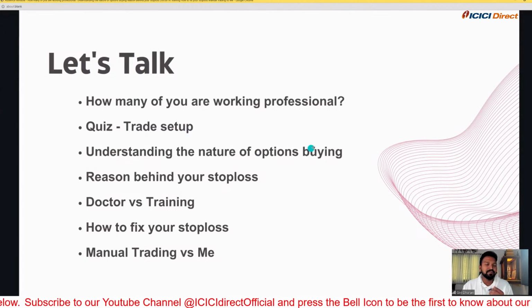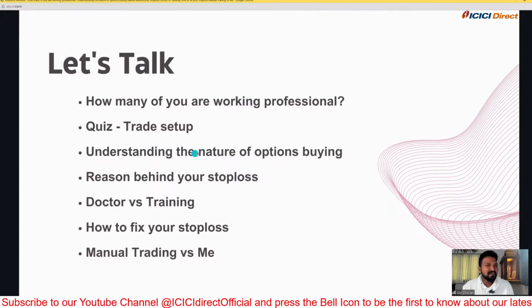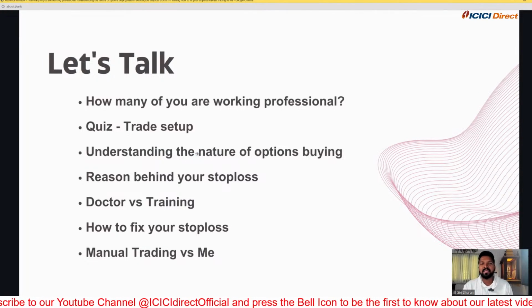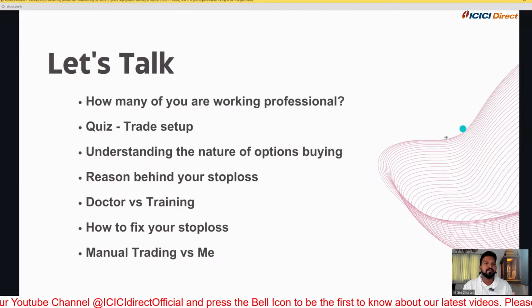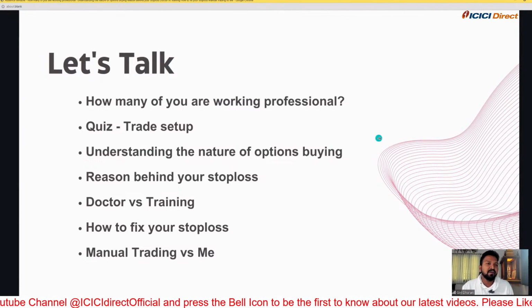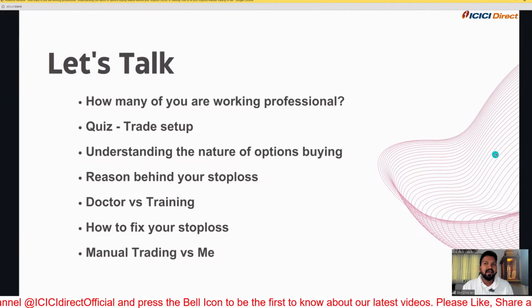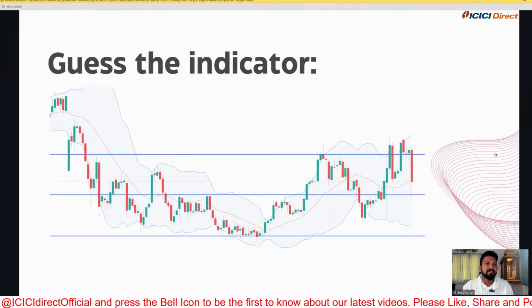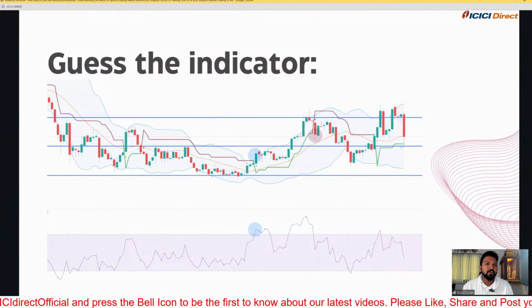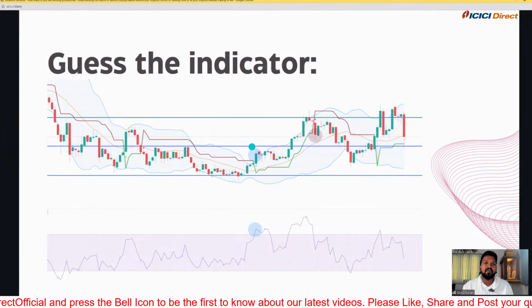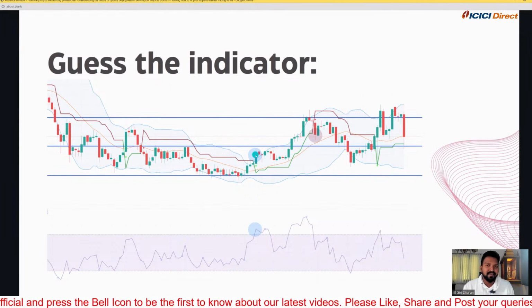Whenever it comes to option buying, let me first understand the nature of option buying, and then we can move step by step into different aspects of option buying. The first and foremost thing I'm going to ask you is very simple. How many of you will follow this system for a year?